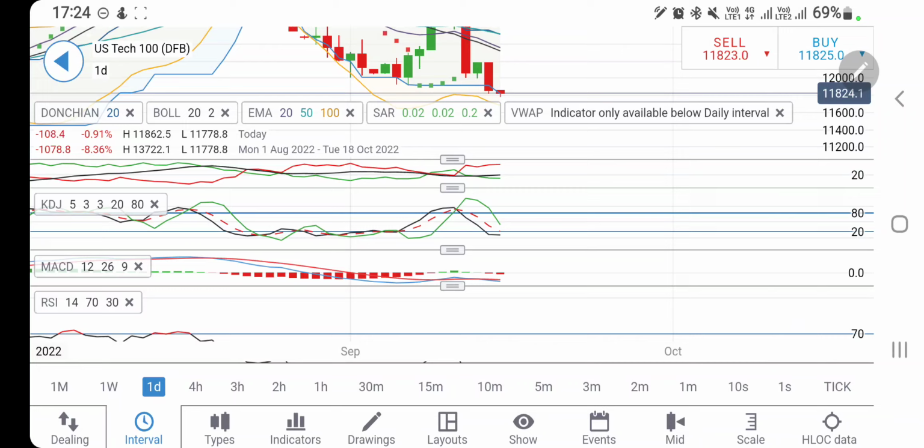Be watchful there. On the downside, be cautious of 11,750. Below 11,750 you can expect it to drop further for 11,720 and 11,680 levels. Take your trades with caution. Probably it may try to rise a little today, but unfortunately we had this first red candle and probably a second red candle may follow. So yes, be cautious with the long entries.